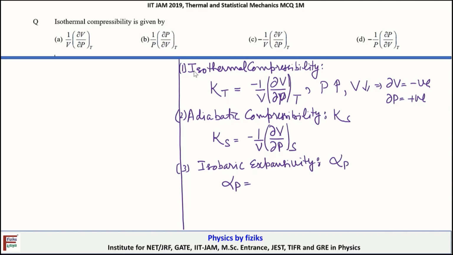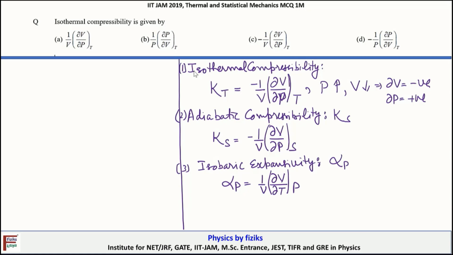Alpha P, again, is the fractional change in volume, that is 1 by V delta V, and then isobaric expansion. Expansion occurs when you change the temperature, so in the denominator we will have a change in temperature, and the constraint is constant pressure.